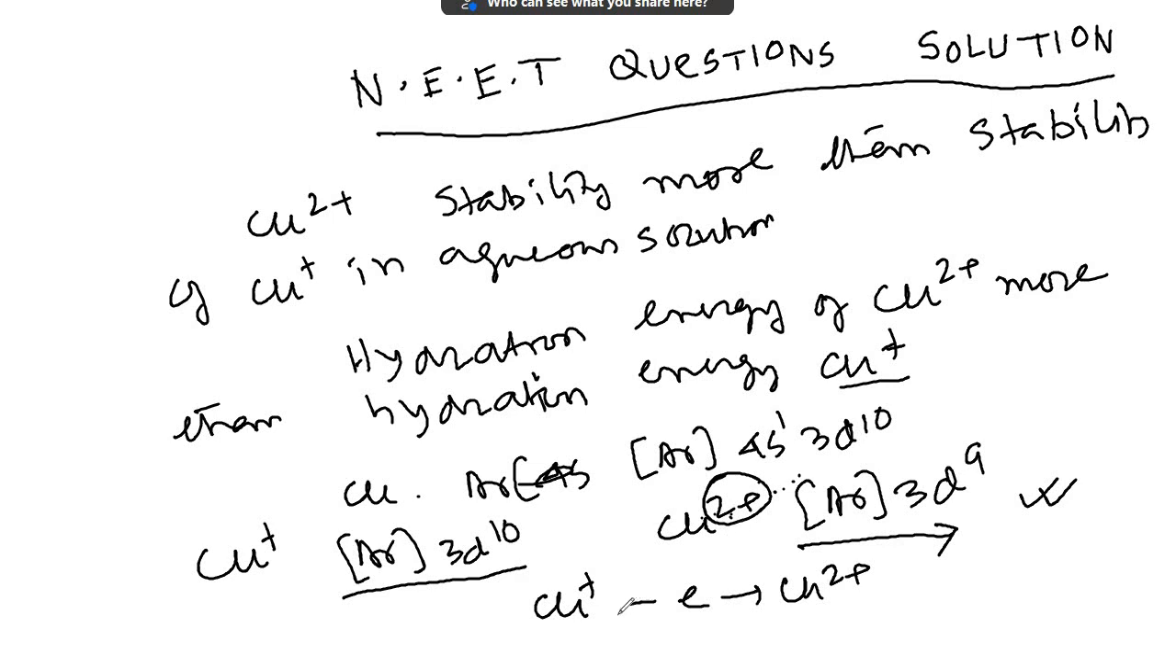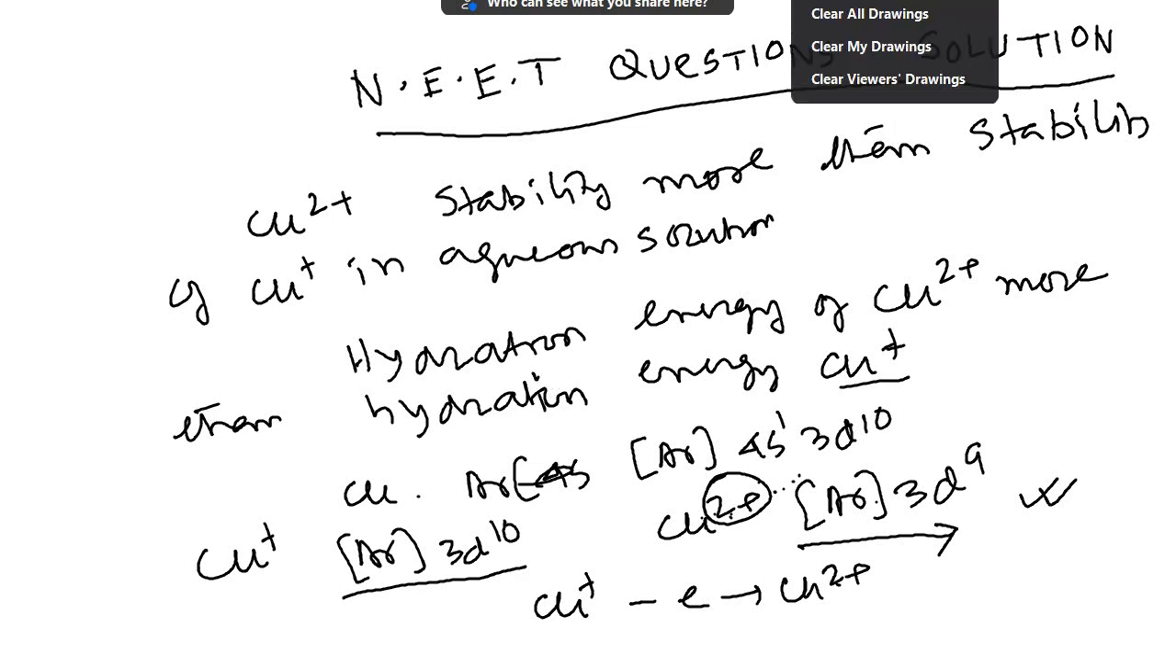Because Cu+ is stable, it is difficult to remove an electron, but when you remove the electron, the energy required is compensated by high hydration energy. Hence Cu2+ is more stable than Cu+ in aqueous solution. The answer will be high hydration energy. This option I told you, and I also discussed the reason behind the option. So let us go to the next question.